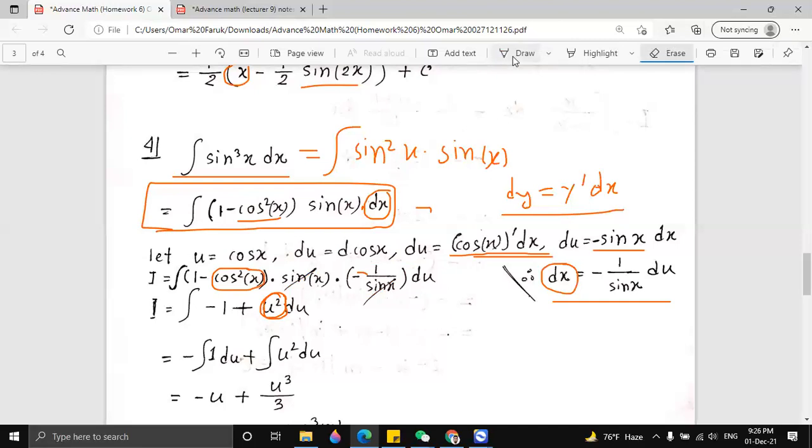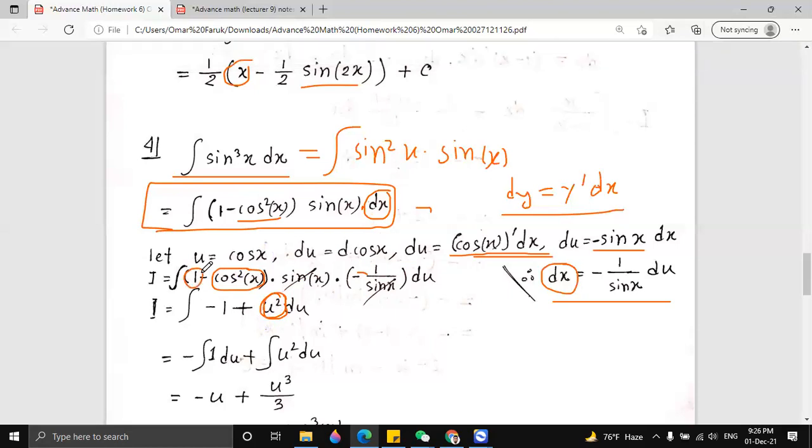From this, we make up to this, because of the sign. And here we had minus 1, because our sign got reversed. So this is minus 1 plus u square, and du here. We don't need to change anything else, we only keep du here. This line is not important. Our important line is always the last line.